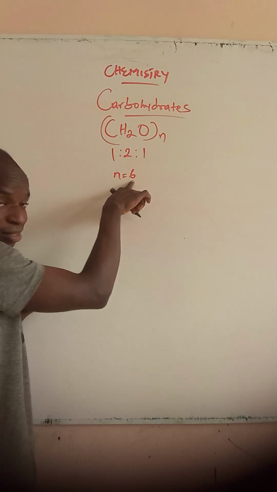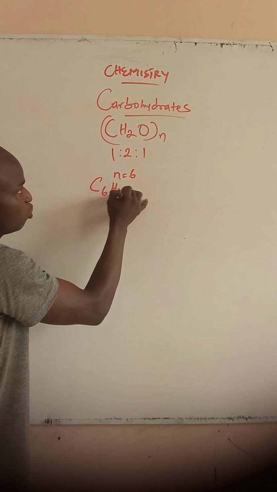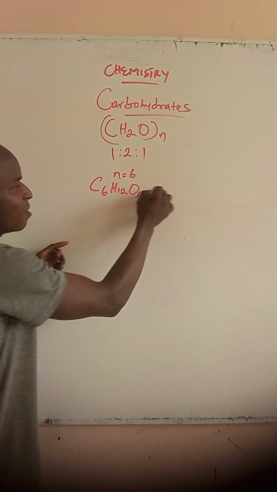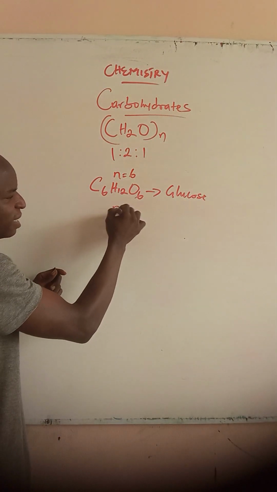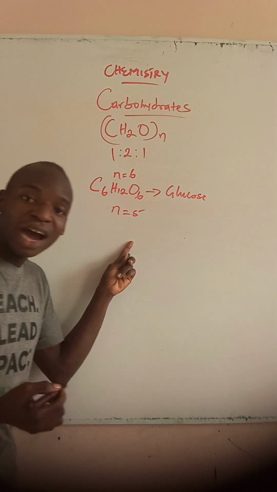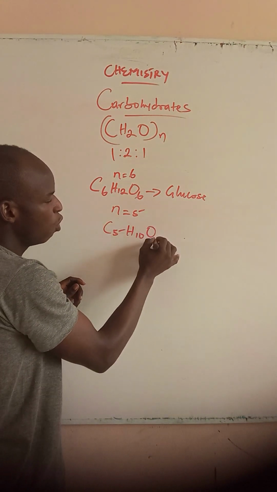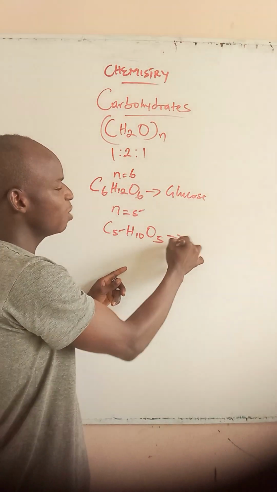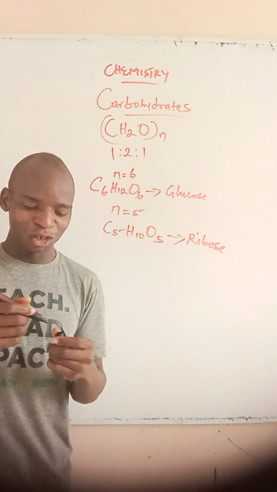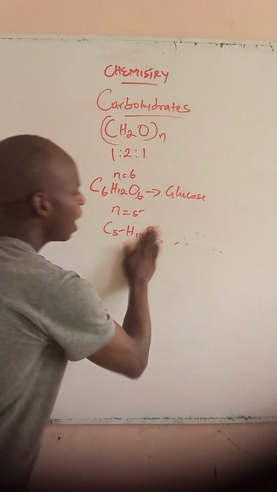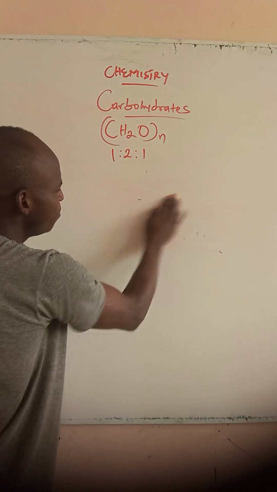When n is 6, our carbohydrate becomes C6H12O6. And this is simply glucose. Now, where n is equal to 5, our carbohydrate changes to C5H10O5. And this is simply ribose. Any confusion? No. All right.